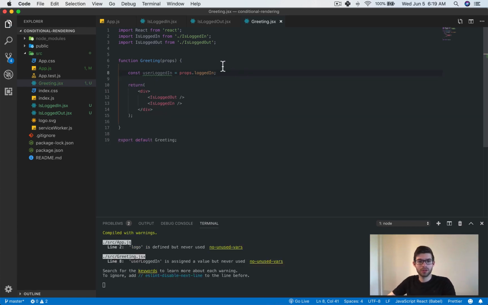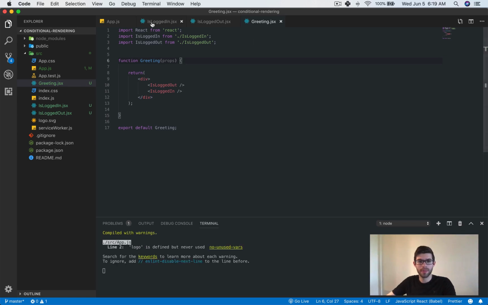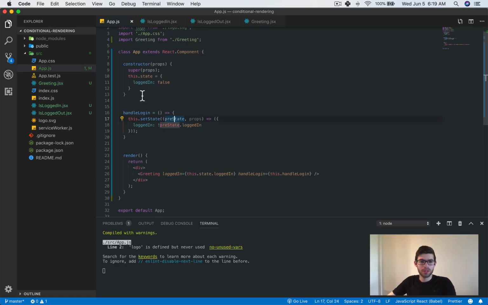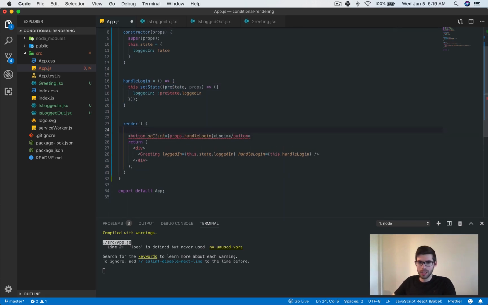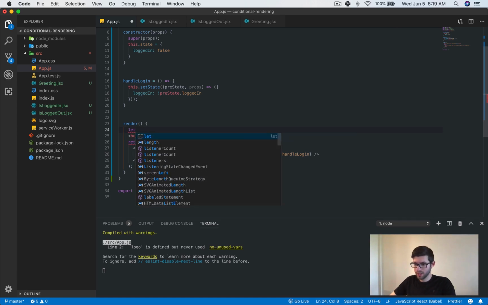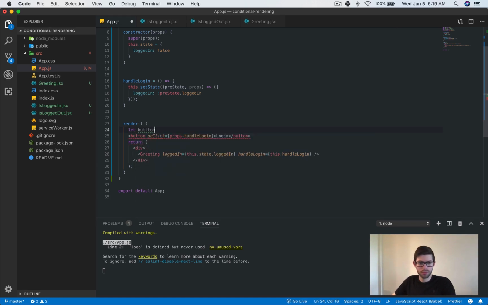We're going to have it go. Actually, I don't think we need this either. Let's clean this up a little bit here. It's going to go inside of here, inside of this render right here, except that we're going to have a variable called button.